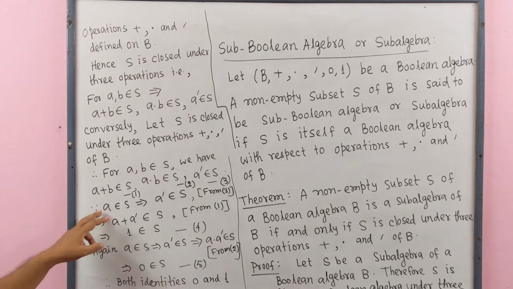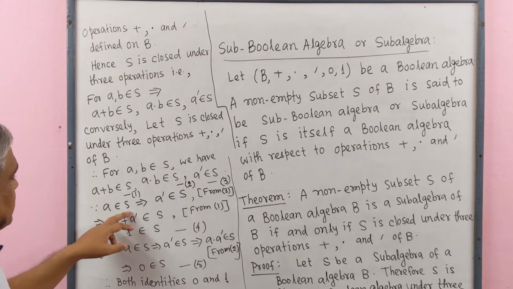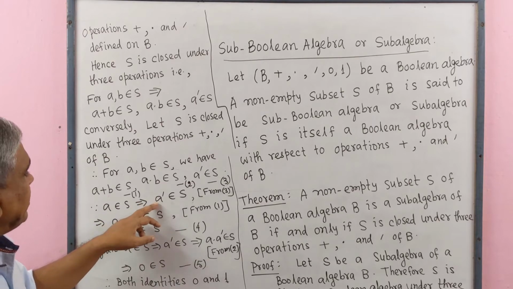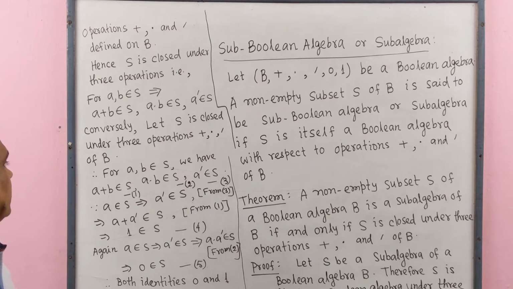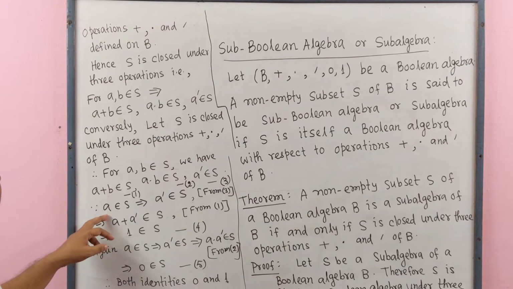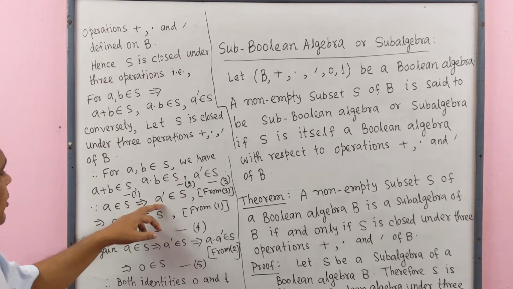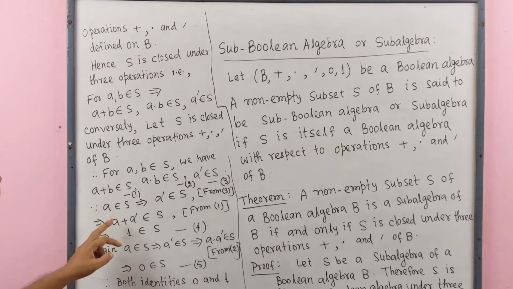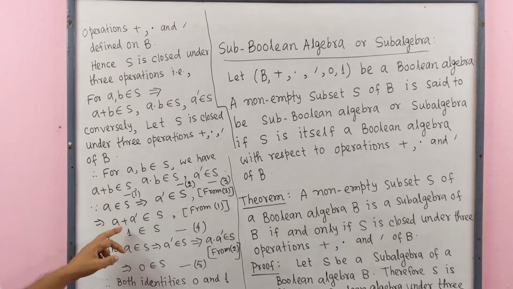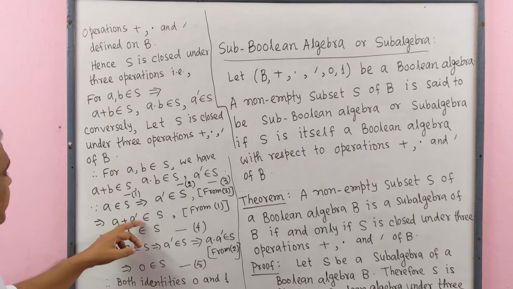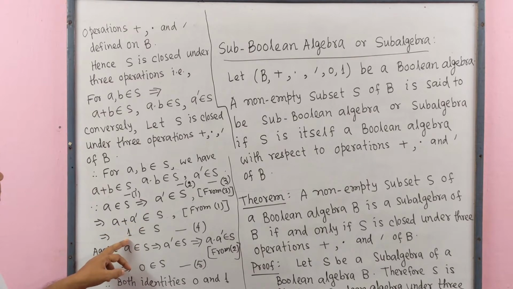Now, since A belongs to S, it implies that complement of A belongs to S using 3. Again, A belongs to S and complement of A belongs to S, then A plus complement of A belongs to S from 1, closed with respect to plus. Since A plus complement of A equals 1, that means 1 belongs to S.